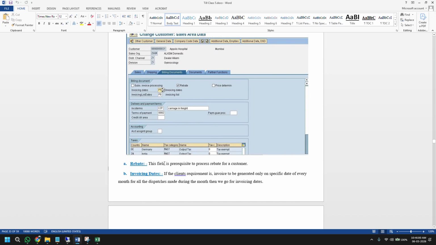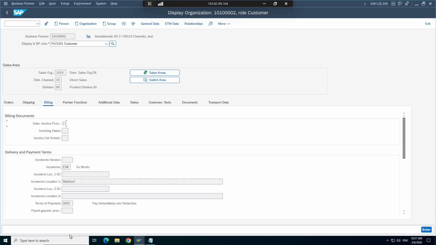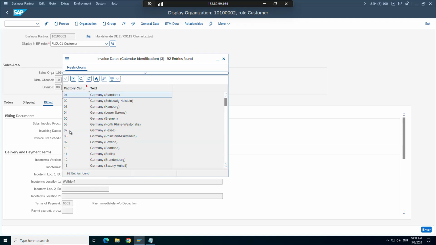So this we have already covered. Now see invoice date. Let's say the customer says you send me the invoice whenever I'm placing any order. Let's say in the month of March I place 10 orders. I want my invoicing to be done on a certain date. So that date you can maintain in this field, invoicing dates. Let's see what options we have.